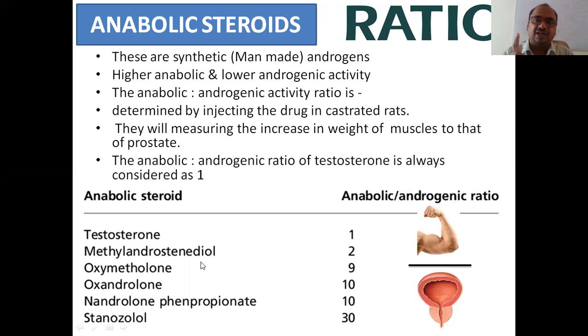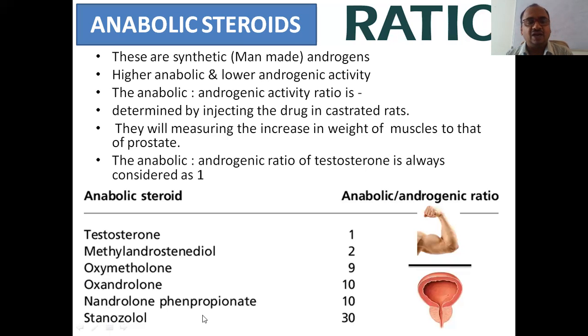Testosterone they will take as the standard default. It is a 1:1 standard. They are always comparing all the steroids, whatever they have prepared, anabolic steroids or any steroid. If they want to check the anabolic to androgenic ratio, they will take testosterone as the standard. The testosterone ratio is one. Number of times it has appeared in the question paper: what is the anabolic androgenic ratio of testosterone? It is 1.